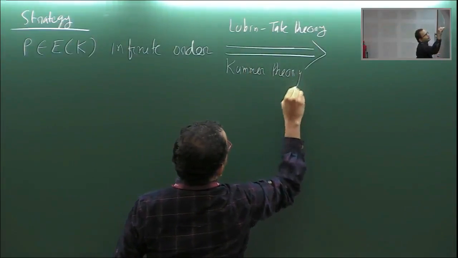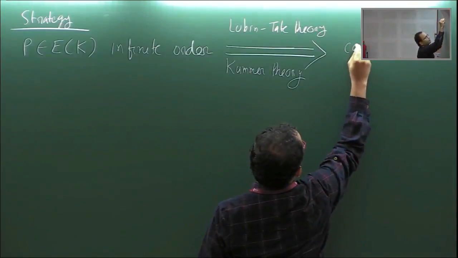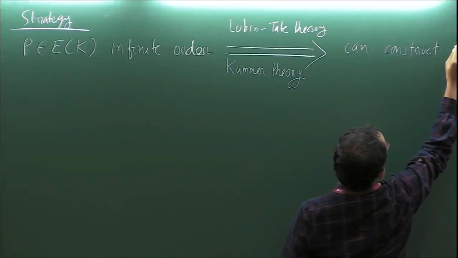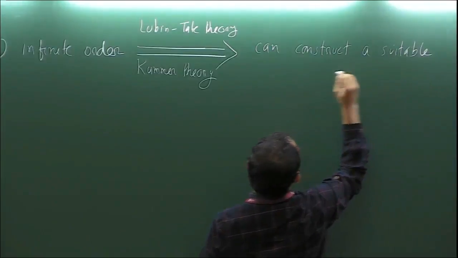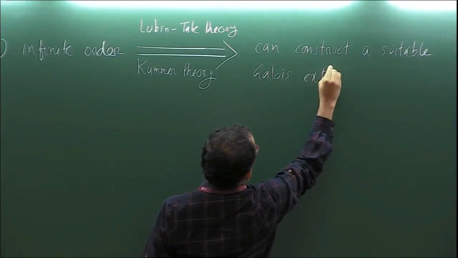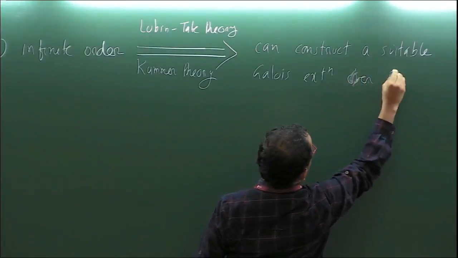Okay. With this, what we can do is construct a suitable Galois extension over F_l.